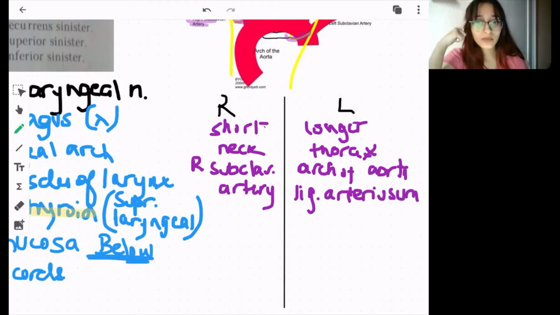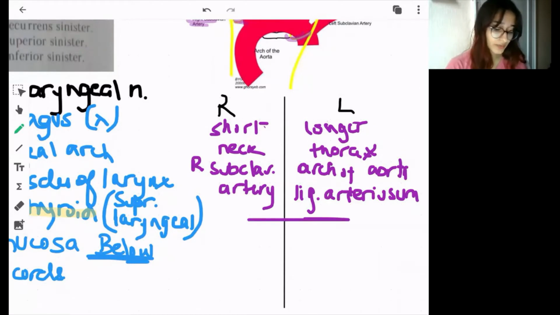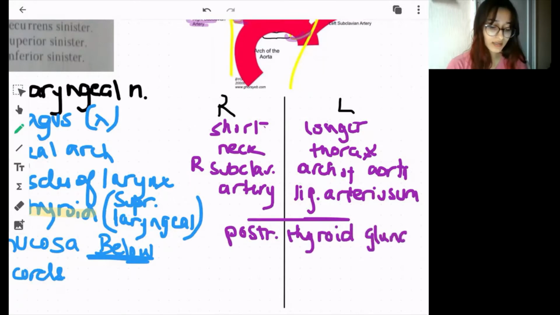It travels posterior to the ligamentum arteriosum, and both of them are posterior to the thyroid gland. So whenever there is surgery of the thyroid gland, the doctor should be careful not to damage these nerves.